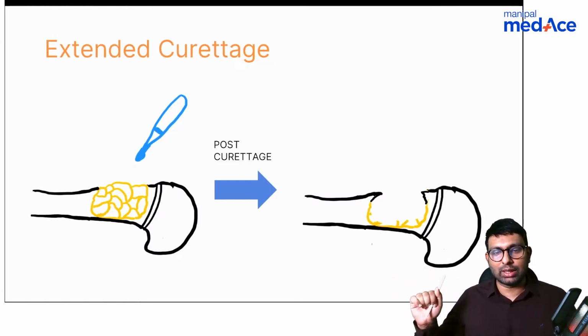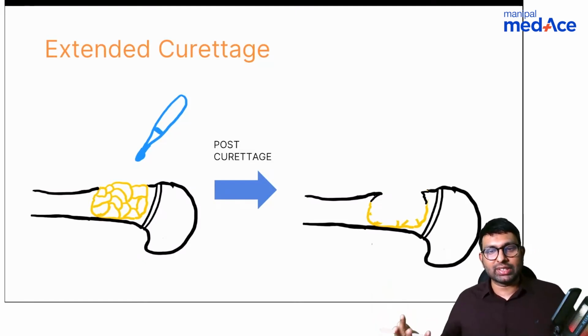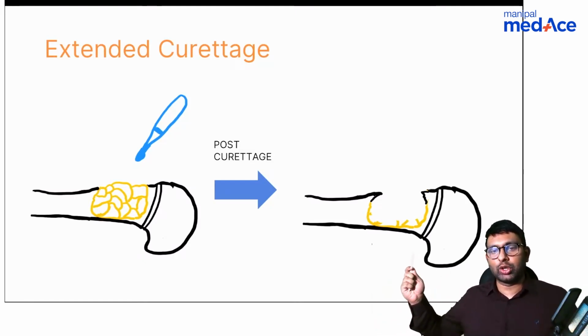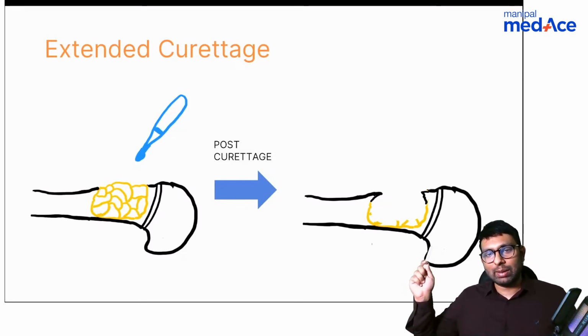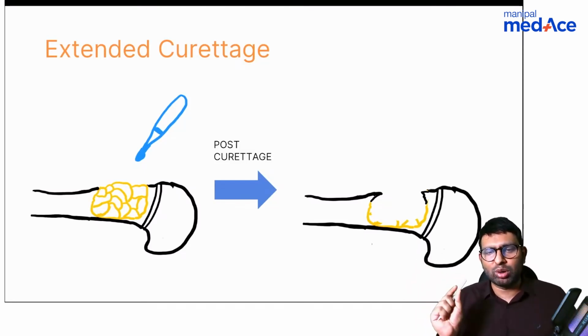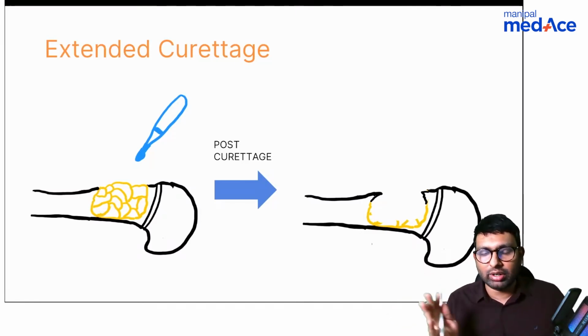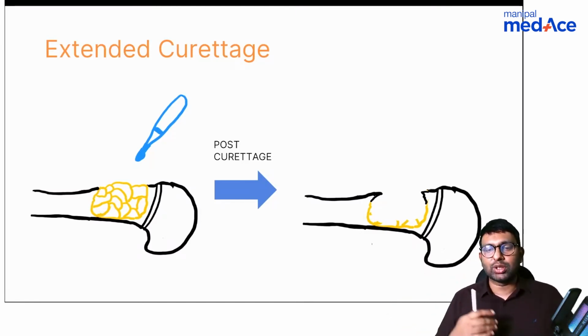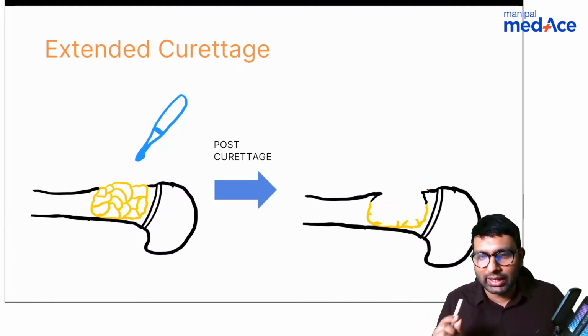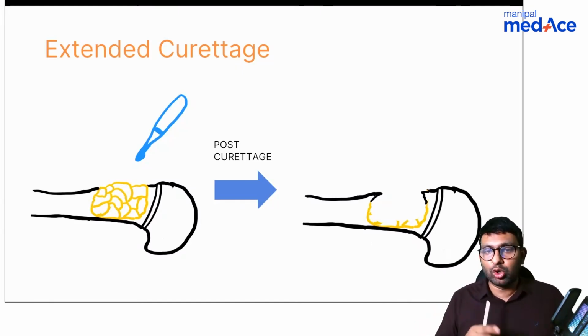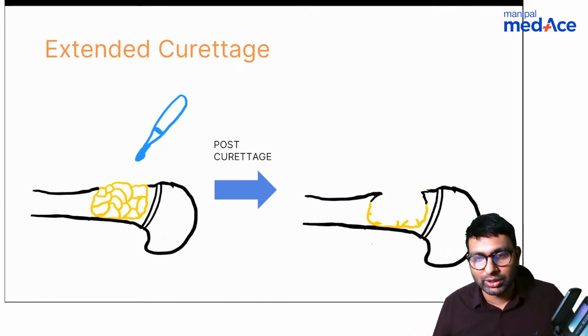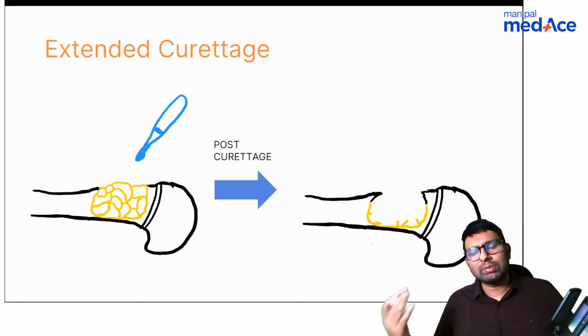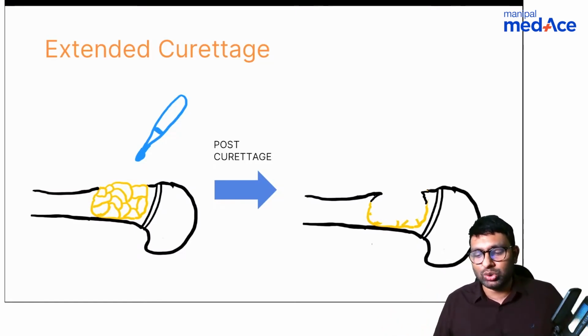Main problem with GCT, because it has a lot of septations inside them, is even if we do curettage of the tumor, at the end of the curettage, the bone will look something like this. There will still be some remnants, some amount of tumor cells will still be remaining. So curettage, we decided long time ago, was not the correct option for treating GCT, because some remnant cells will remain back, and that is not good, because GCT can go for malignant transformation as well. So we had to do something else beyond curettage.